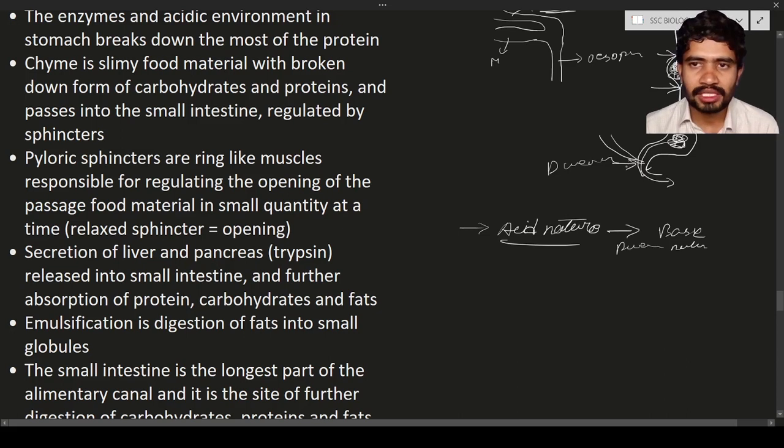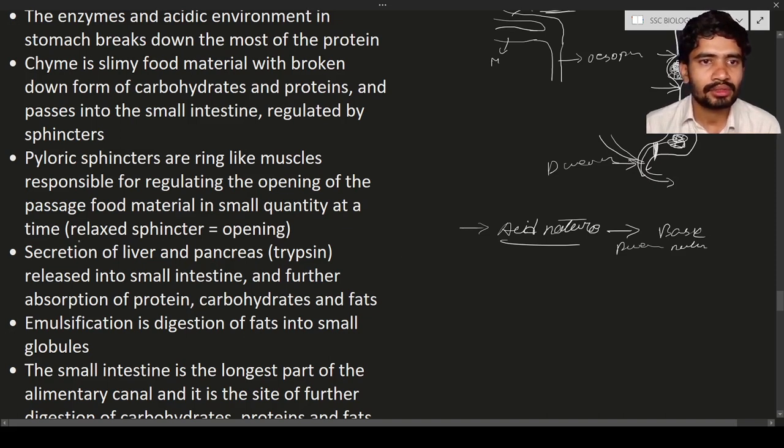These digestive juices are being mixed with the food material as it travels through the duodenum. Here will be the pyloric sphincter, and also here will be a sphincter. These sphincters help in the regulation of the food material.